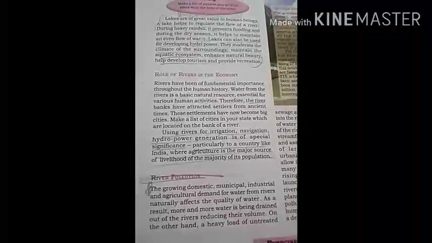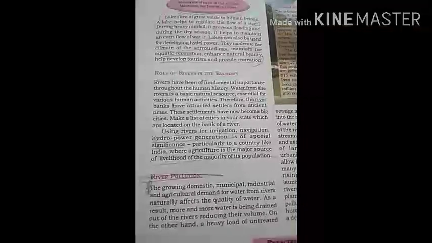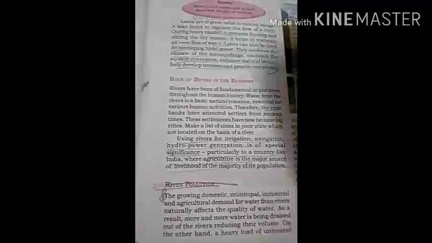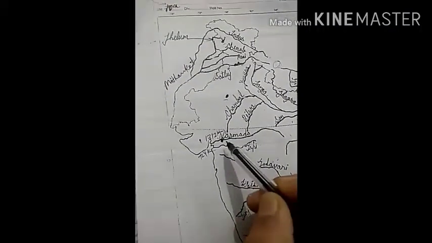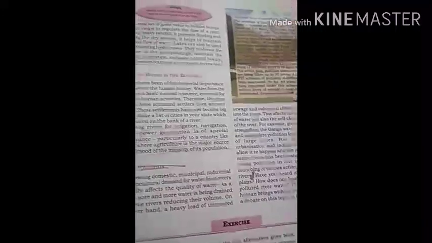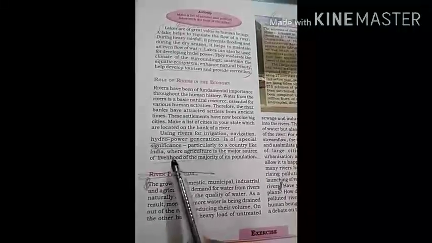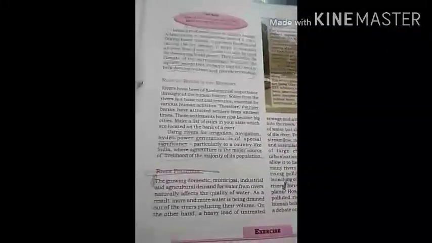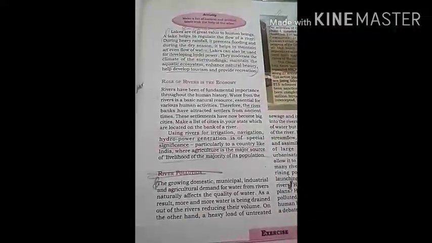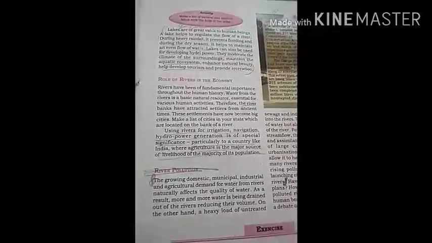We know that these days on many rivers dams have been made and hydroelectricity is produced out of these dams. One such dam is Sardar Sarovar Dam, which is built on the Narmada River. Particularly for a country like India where agriculture is the major source of livelihood, these rivers are very important because they provide water for irrigation, navigation, and generation of hydropower.